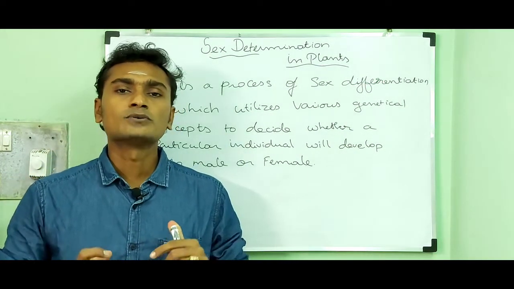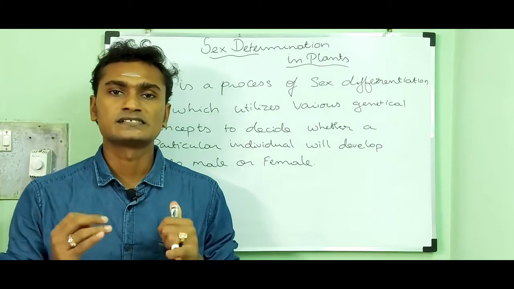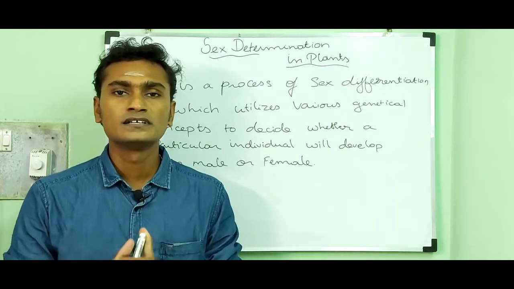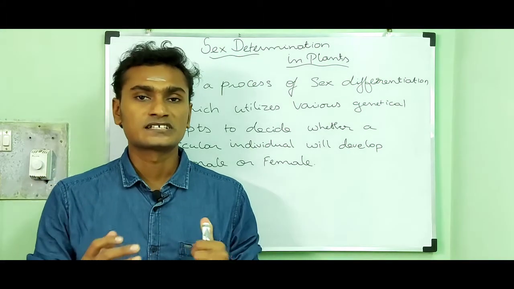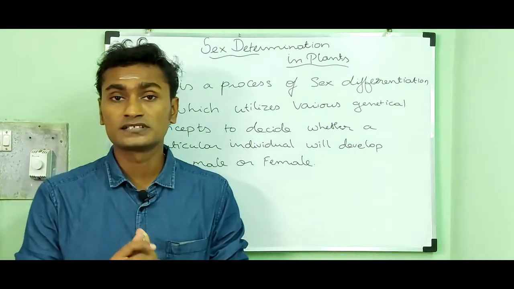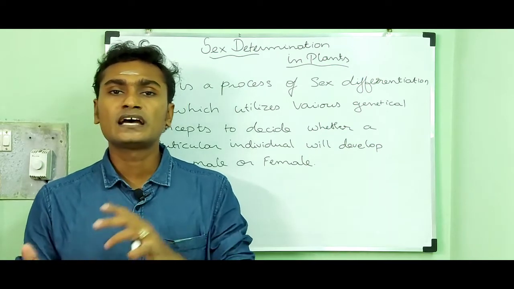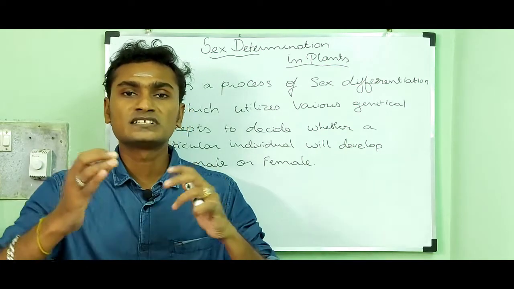Then how can we determine sex in plants? Plants also have sexes. That means male and female parts are present in a flower.